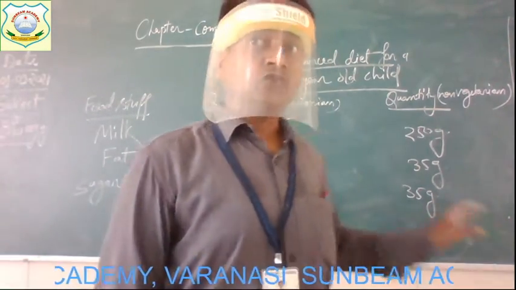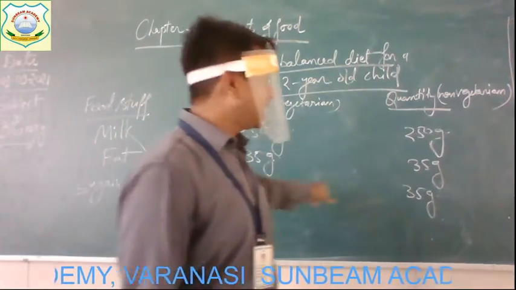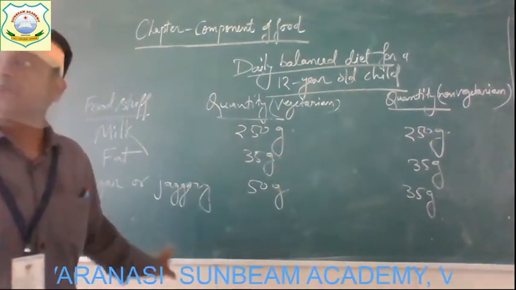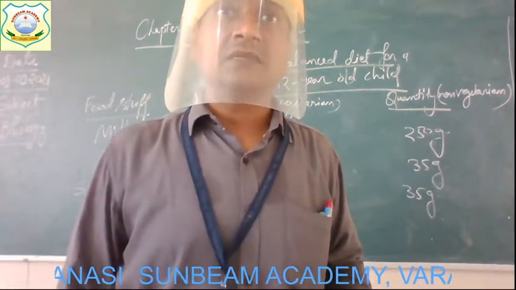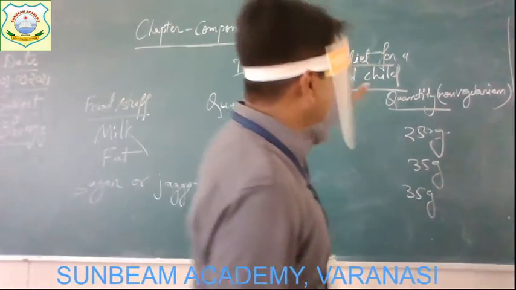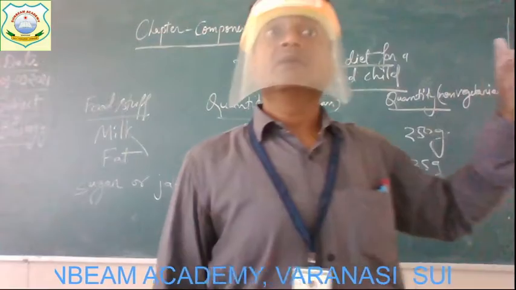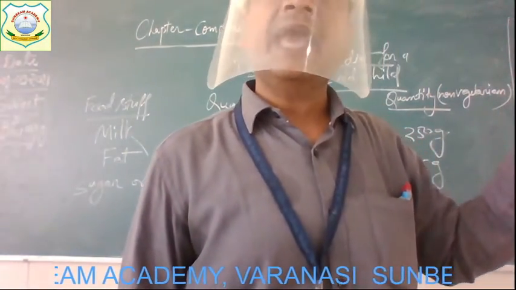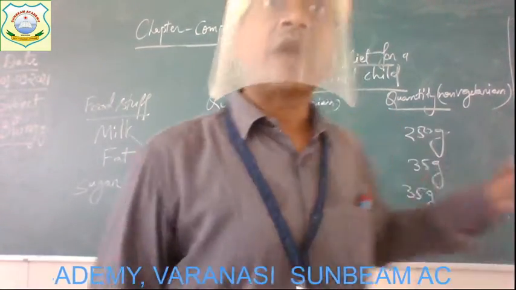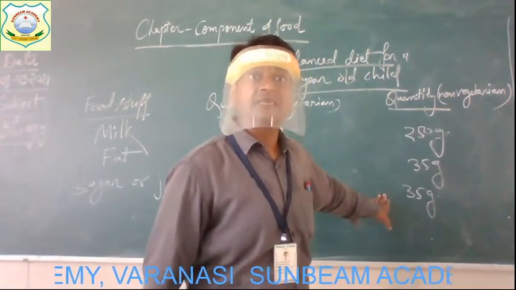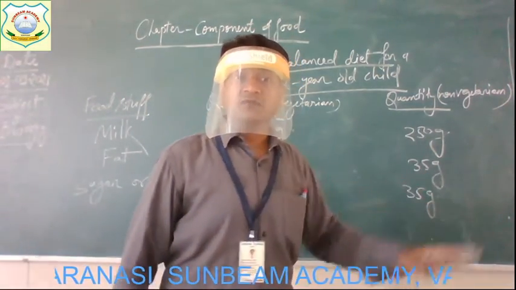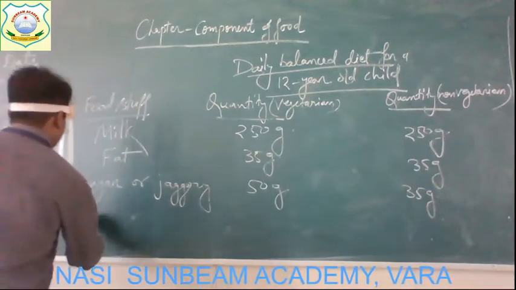Get it? Understood why the difference? 50 grams and 35 grams. Because sugar mainly provides us energy. Get it? Sugar we take to get the energy. And the non-vegetarian who takes the food like meat, fish and eggs, they also get the energy from them. So that is why the requirement of sweet food is less here. Get it? Understood? Now the next food stuff is meat, fish or egg.